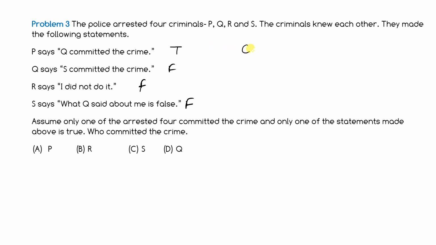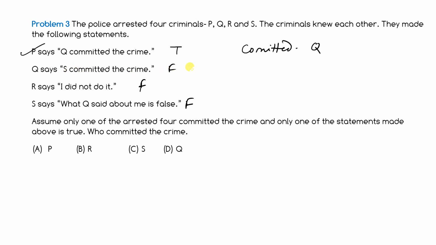P says Q committed the crime. So who has committed the crime? Q. Q says S committed the crime, but it is false. He is saying a lie.